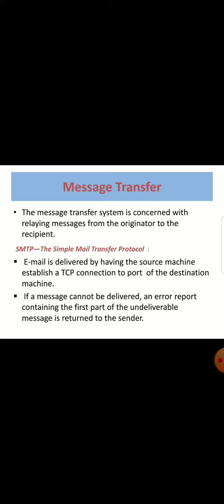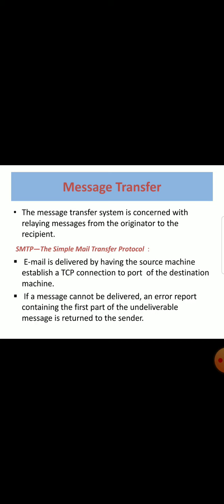Next topic, message transfer. The message transfer system is concerned with relaying messages from the originator to the recipient. SMTP means the Simple Mail Transfer Protocol. Email is delivered by having the source machine establish a Transmission Control Protocol connection to a port of the destination machine.